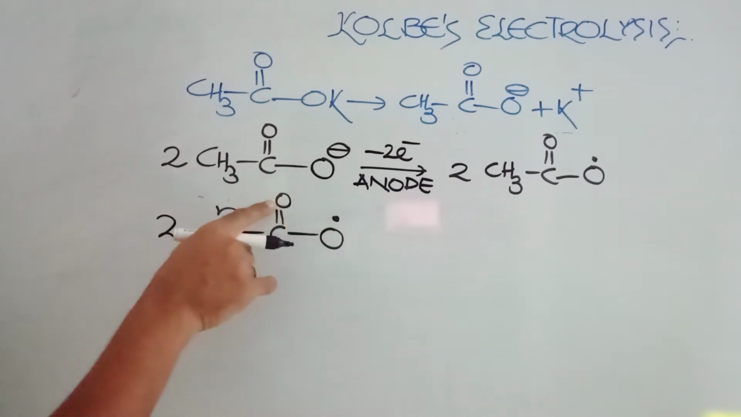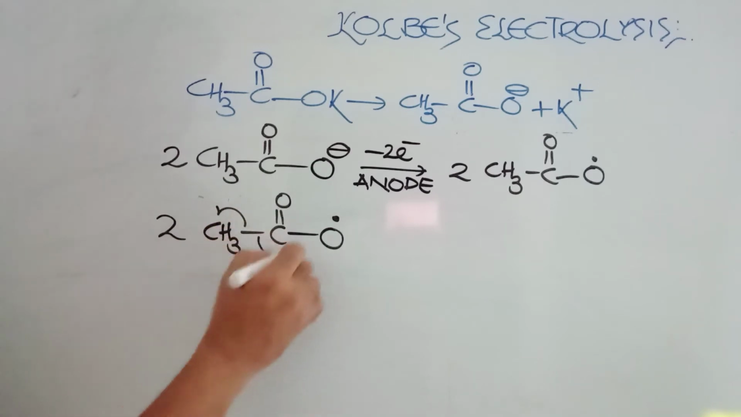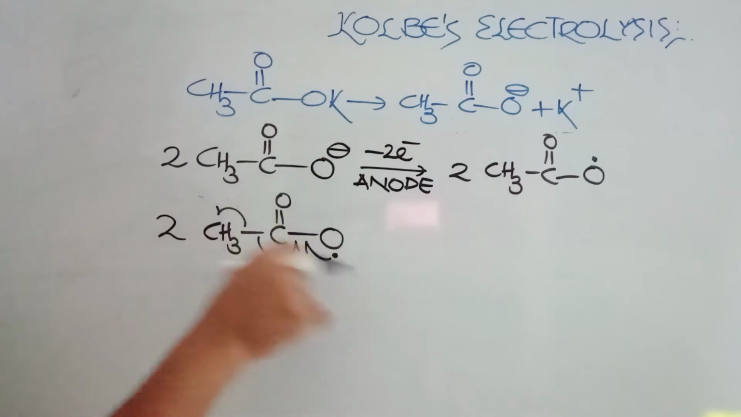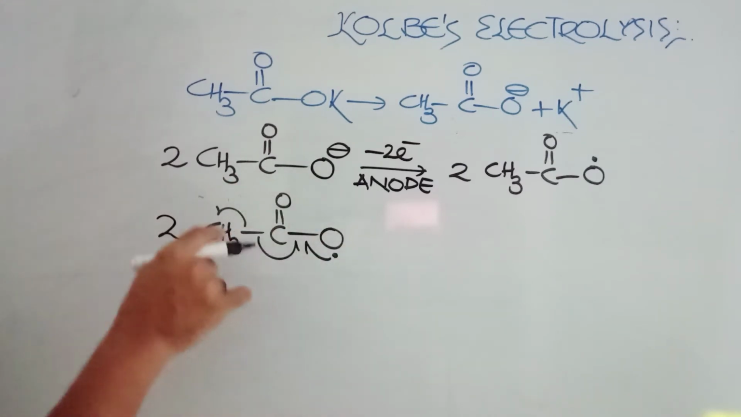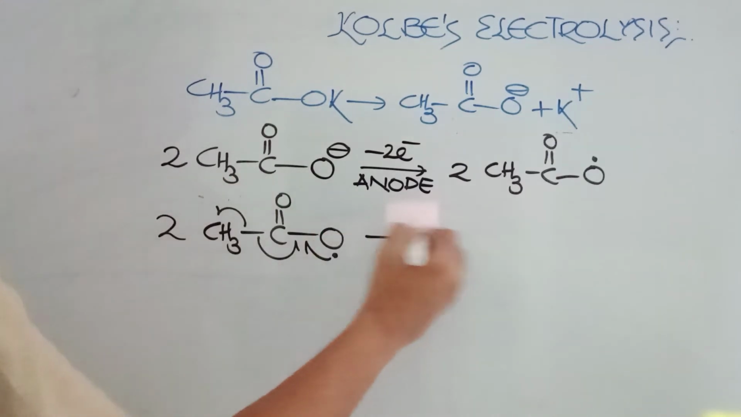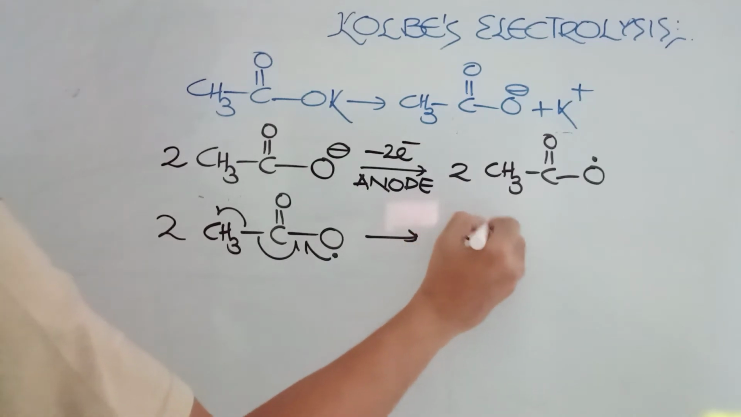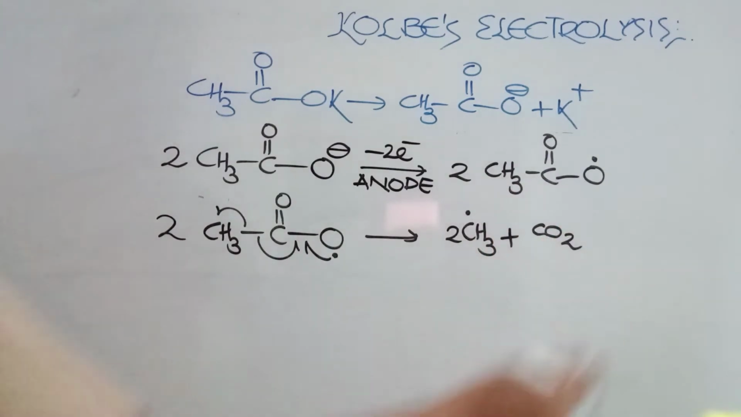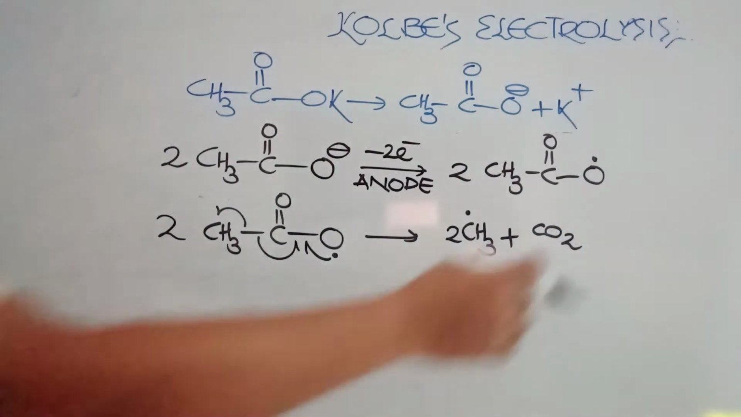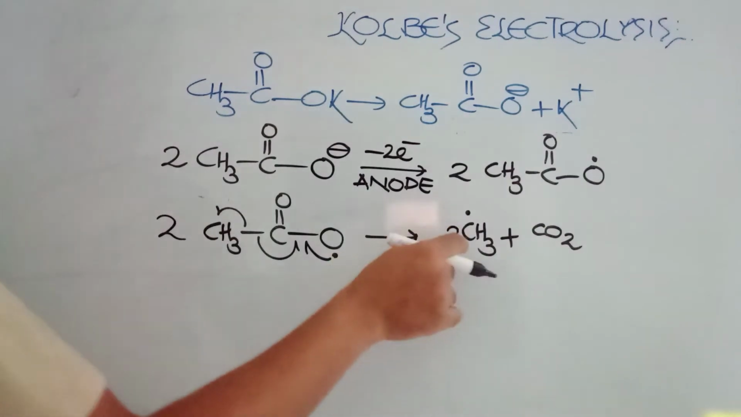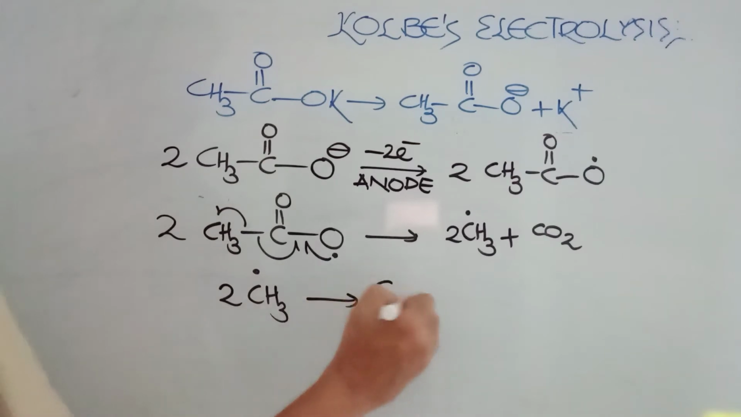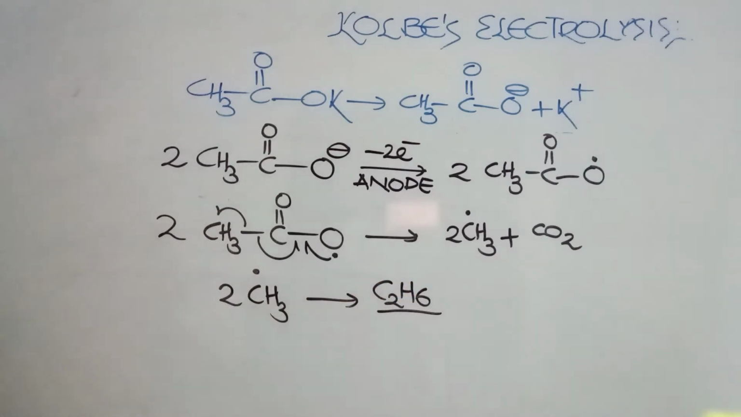Oxygen. Now this for your convenience I will show like this. This electron also I am showing here. That means this is going to be converting into carbon dioxide and this carbon is going to get a free radical. 2 CH3 free radicals plus this part will be converted to carbon dioxide. So carbon dioxide you are getting at anode and when 2 CH3 units join, C2H6 is formed. So ethane and carbon dioxide both are formed at anode.